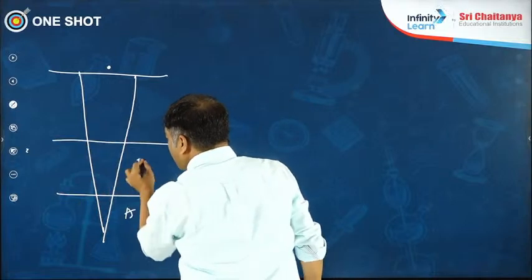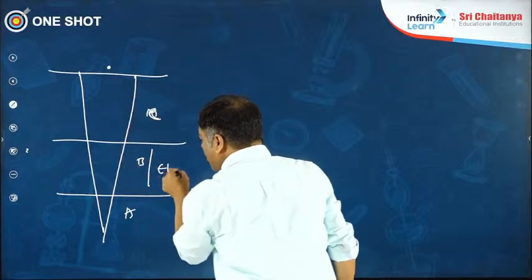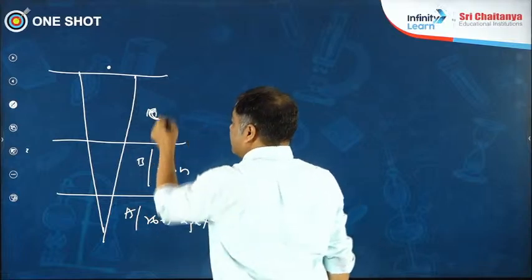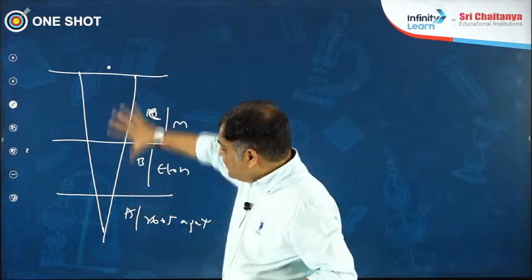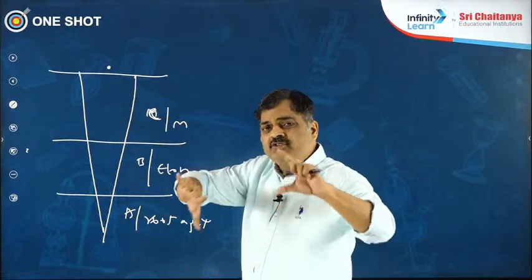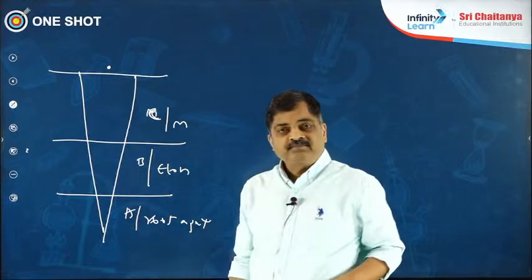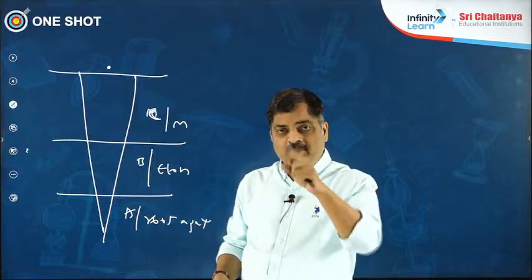This is called root apex, this is called elongation, and this is called maturation. This is maturation, this is elongation, this is root apex. By talking about these regions, I can even talk about the phases of growth. Root apex: the root apex contains meristematic cells, apical meristems.